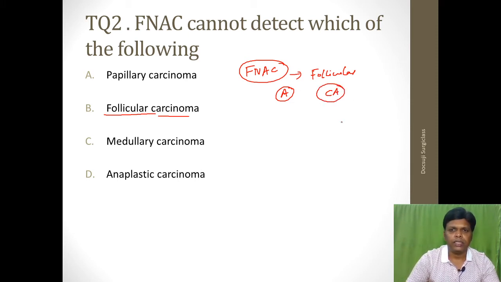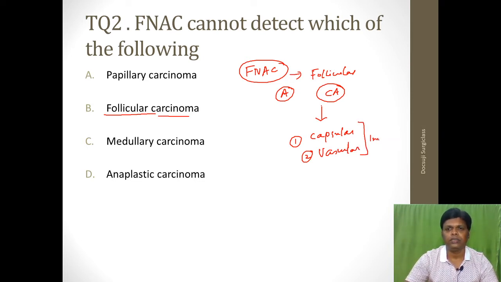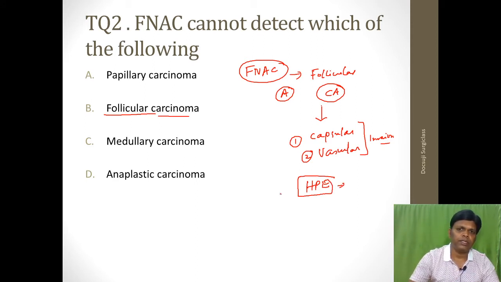The simple reason is that follicular carcinoma is characterized by the presence of capsular invasion and vascular invasion. These characteristic features, vascular and capsular invasion, will be elicited only by histopathological examination, that means by biopsy only, not by FNAC. So that's why you cannot differentiate whether it is an adenoma or a carcinoma. This is the reason why FNAC is not useful in detecting follicular neoplasm.